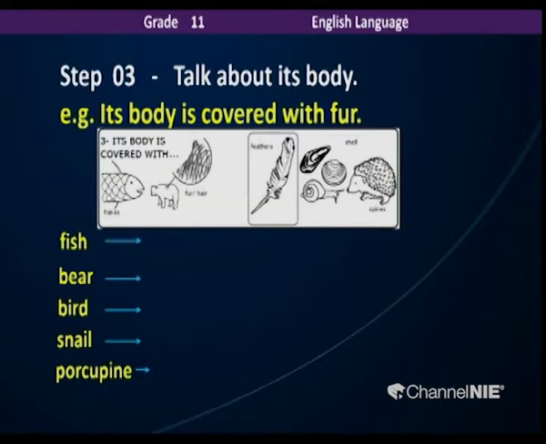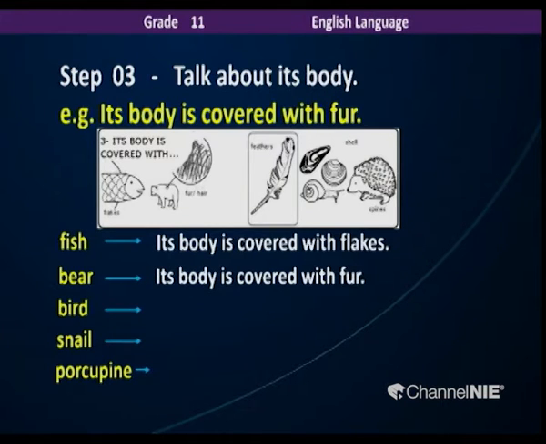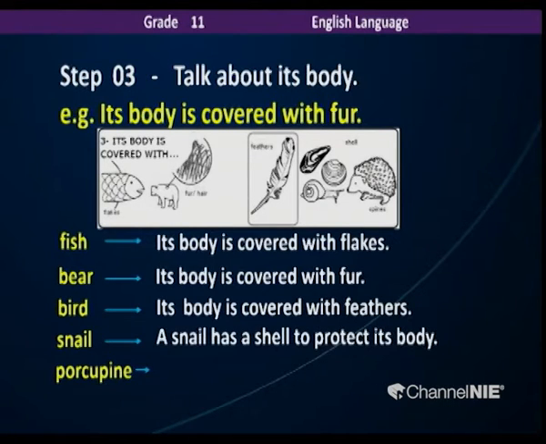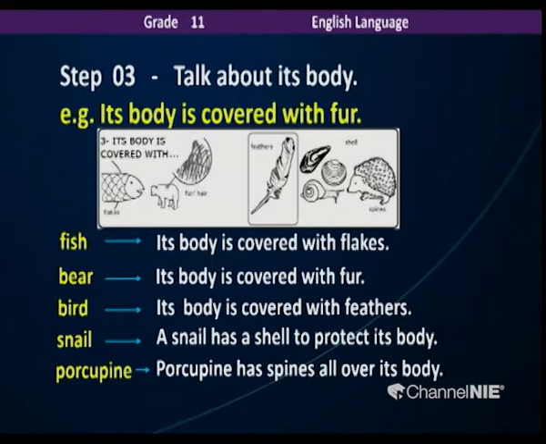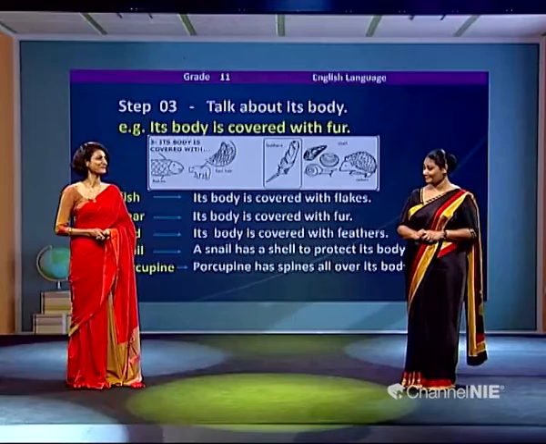So, when it comes to fish, its body is covered with scales. And we have the bear, its body is covered with fur. And we have the bird, its body is covered with feathers. And the snail has a shell to protect its body. But the porcupine has spines all over its body. So I wonder what will happen if we try to touch one. It wouldn't end up very well, I guess.